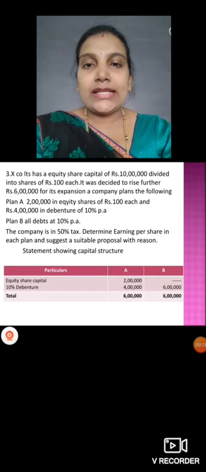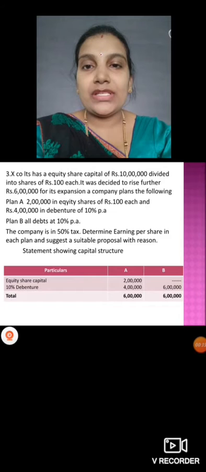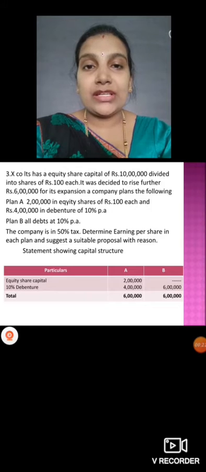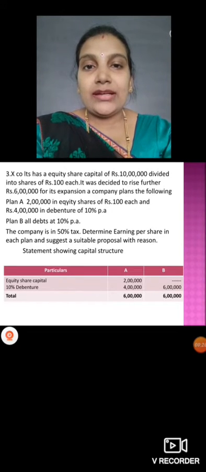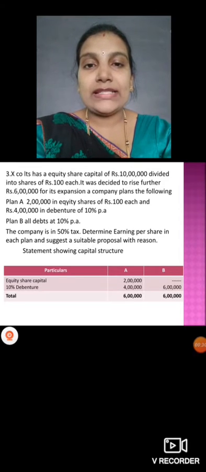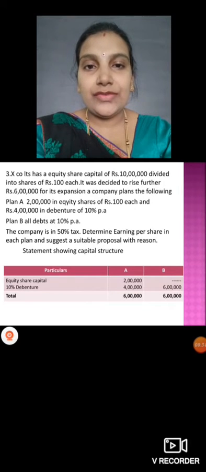Third one: X Company Limited has equity share capital of rupees 10 lakh, which is divided into shares of rupees 100 each. If we divide the 10 lakh amount by 100 per share, you will get 10,000 shares. And it was decided to raise a further 6 lakh rupees for its expansion. Again they want to raise 6 lakh rupees of funds.